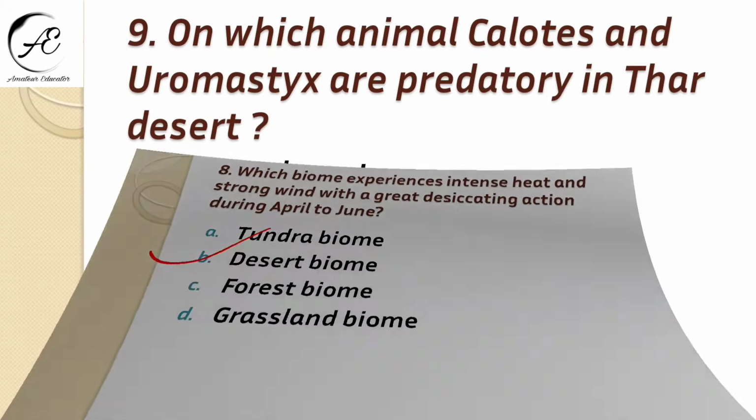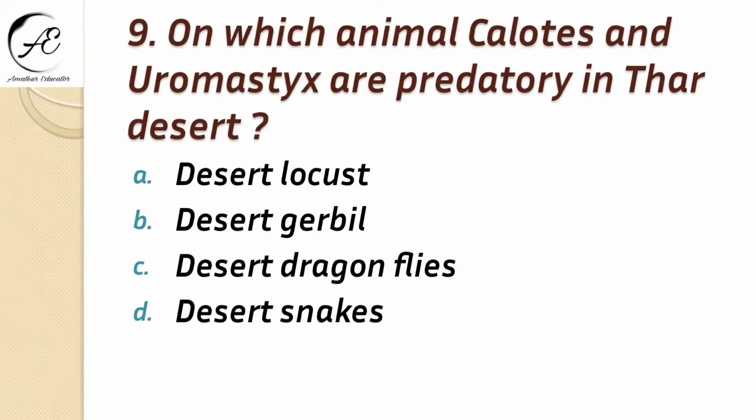Next question is, on which animal are Calotes and Uromastyx predatory in Thar desert? Option is desert locust, desert gerbil, desert dragonflies, or desert snakes? Obviously it is desert locust. We have seen it in desert ecosystem.